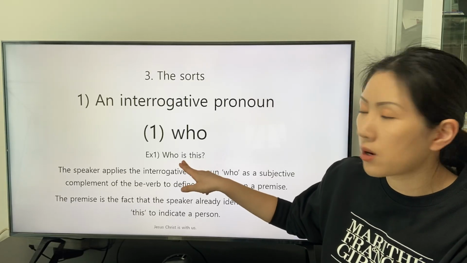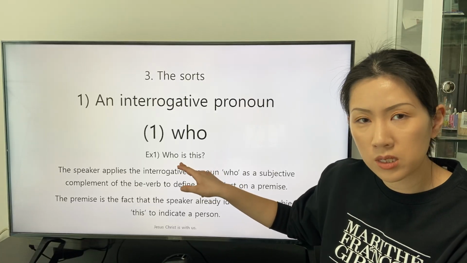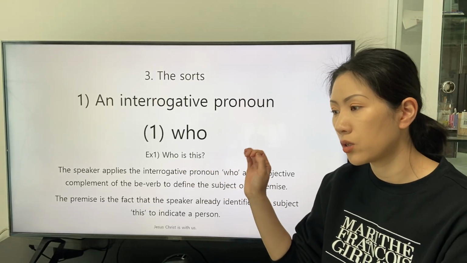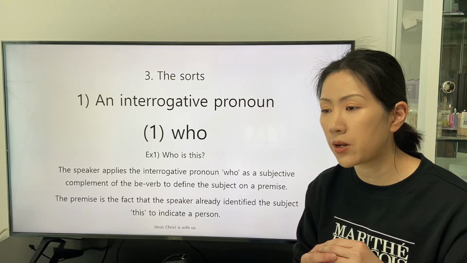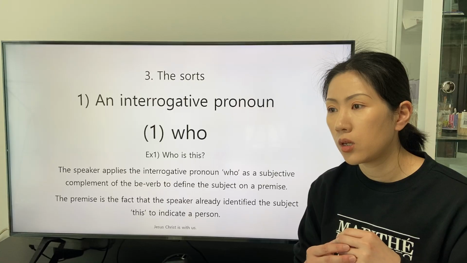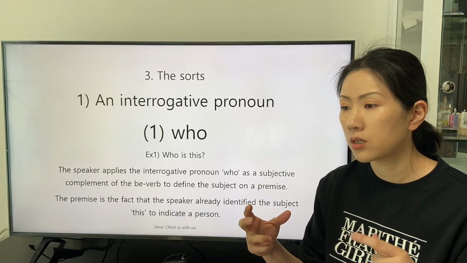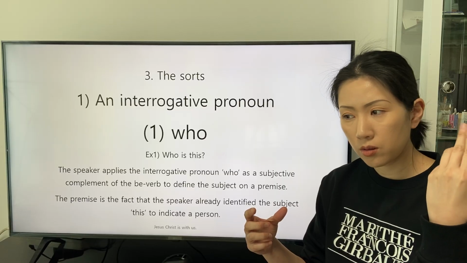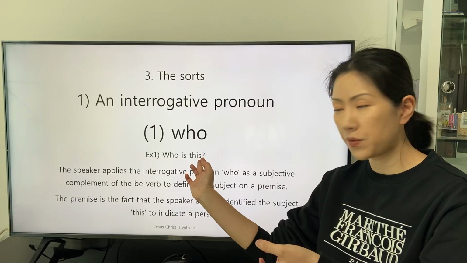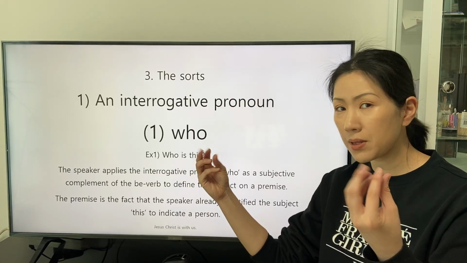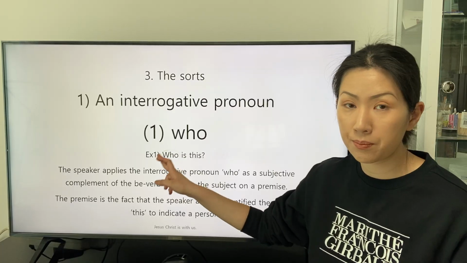Because be verb describes the existence of the subject, the speaker can inquire about an indicative word to define the subject of this clause. That can be the reason why the speaker applies the interrogative pronoun who.